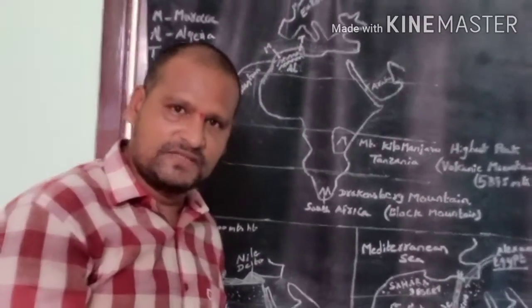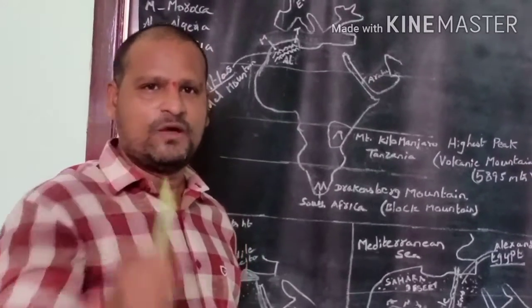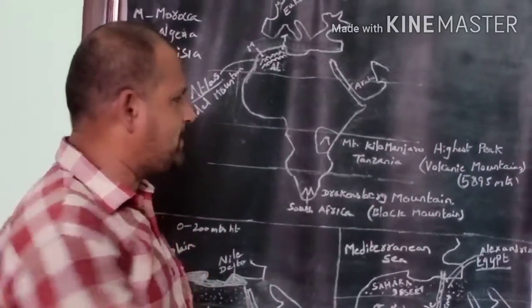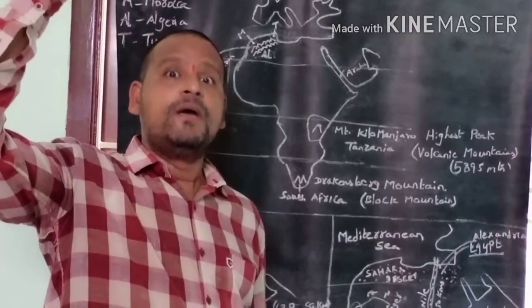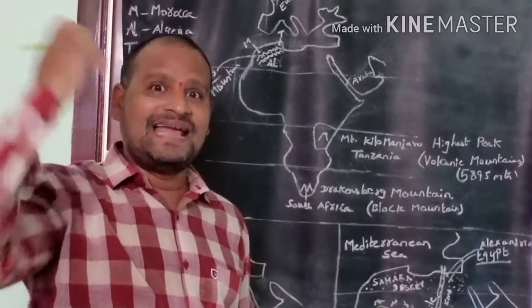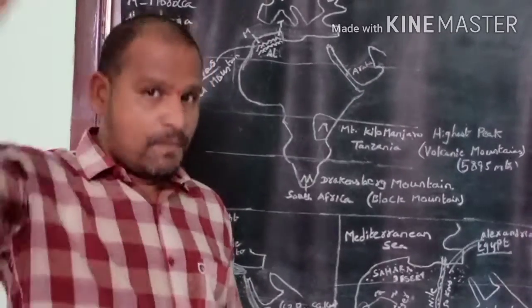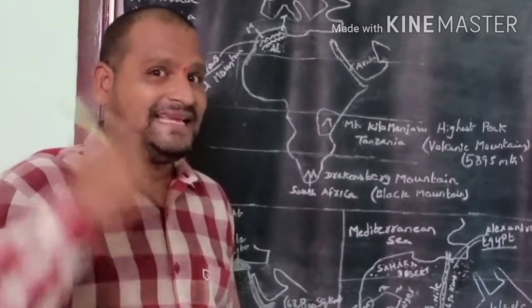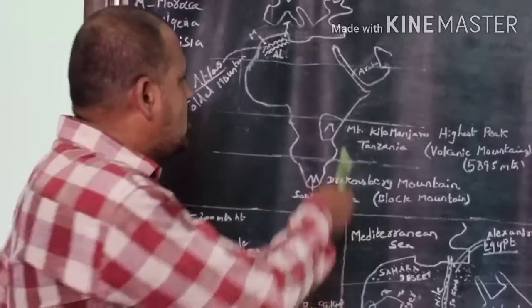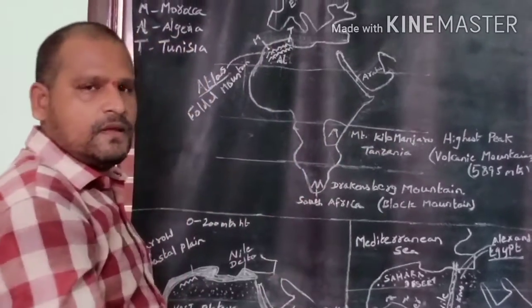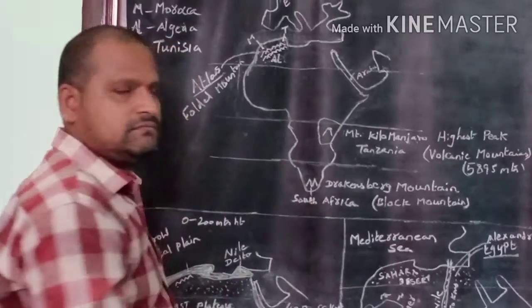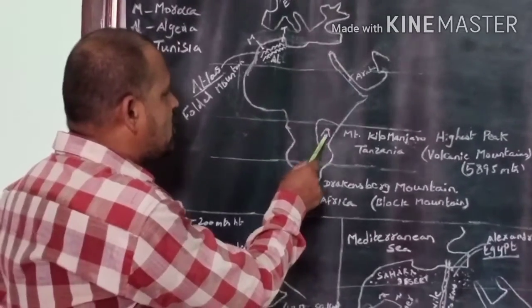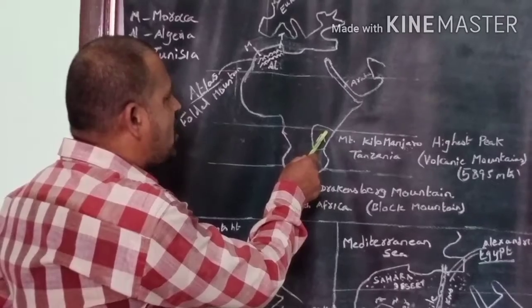So, my dear children, once again, what is the highest peak in the African continent? Mount Kilimanjaro. What is the highest peak in the world? Mount Everest. What is the highest peak in Africa? Mount Kilimanjaro, located in Tanzania, which is to the east of the equator of the African continent.